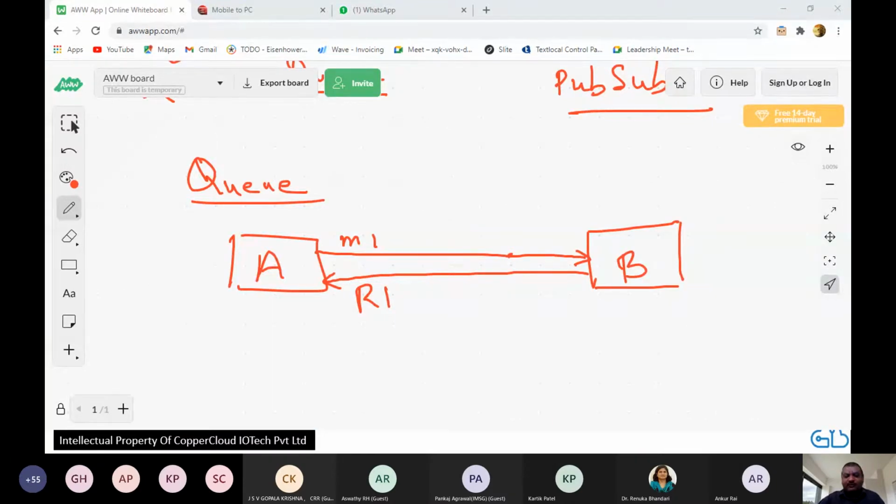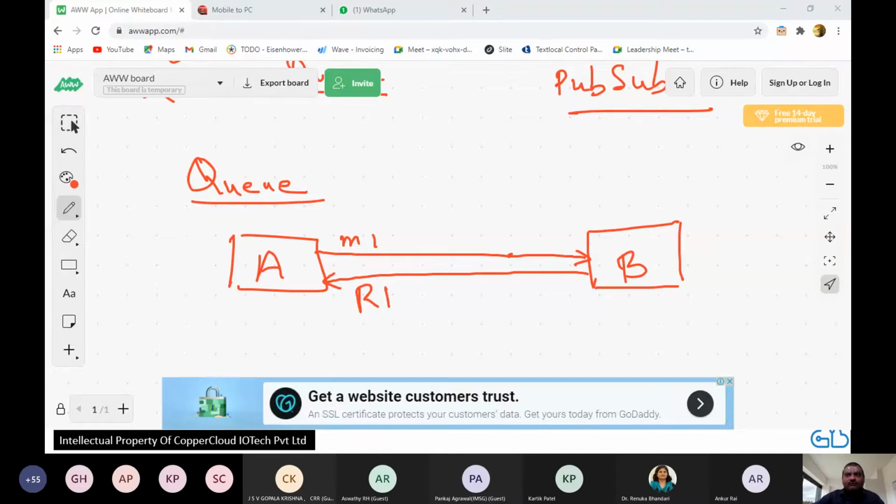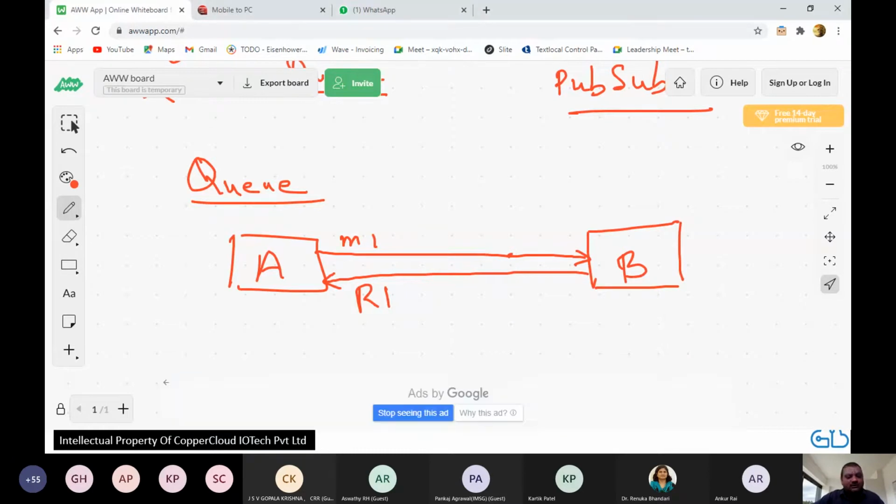Let me plug in this camera also. I need to show you another camera today. Let me start my second camera because I want to show you a device here. Something is slowing down my computer. Just 1 minute, guys. Give me 1 minute more.